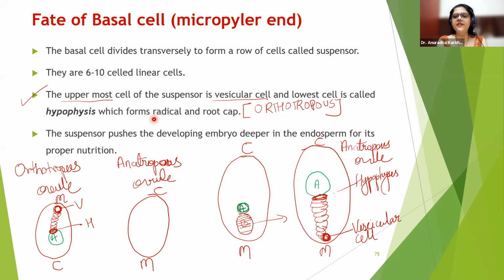That's fine. That doesn't alter the heart of this concept. Hypophysis cell would be towards the chalazal end. Hypophysis will be towards the chalazal end. Yeah, and vesicular towards the micropylar end. Very correct. Anatropous got converted into orthotropous, or they have just no. It won't get converted. It is just that they're saying. Okay, it is just for the explanation. Fine.